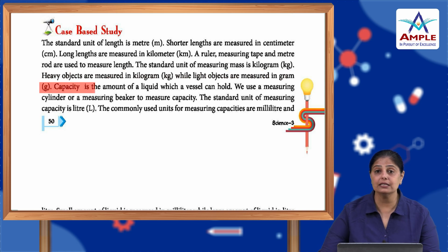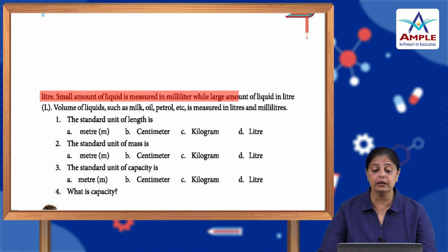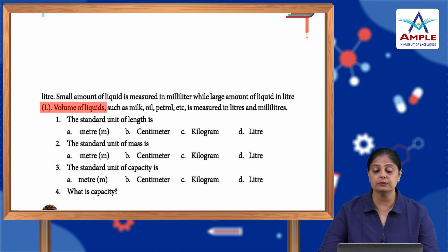G. Capacity is the amount of a liquid which a vessel can hold. We use a measuring cylinder or a measuring beaker to measure capacity. The standard unit of measuring capacity is liter. The commonly used units for measuring capacities are milliliter and liter. A small amount of liquid is measured in milliliter, while a large amount of liquid is measured in liters. Volume of liquid such as milk, oil, petrol, etc. is measured in liters and milliliters.